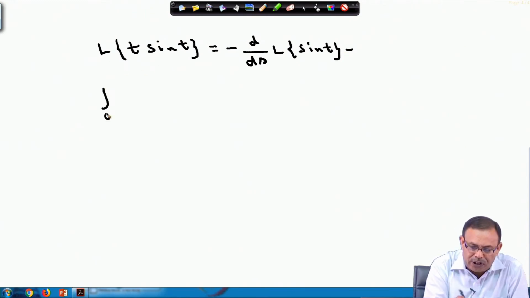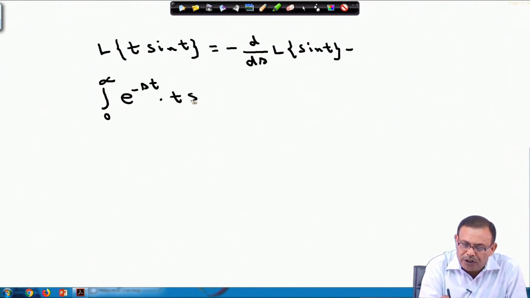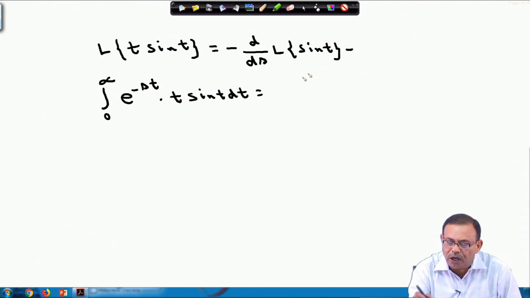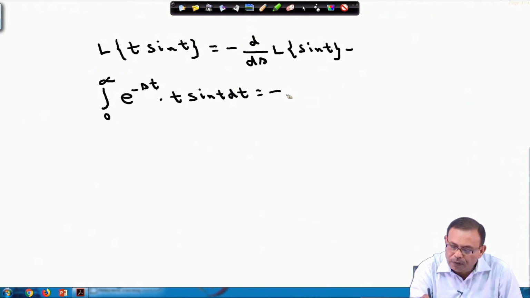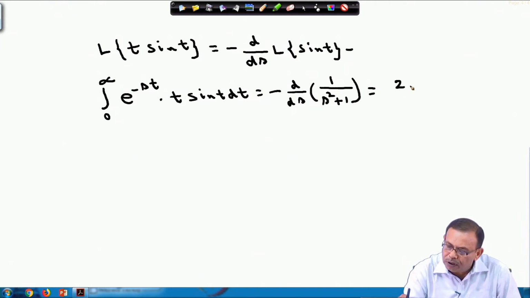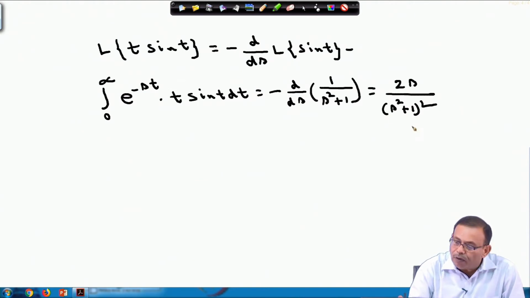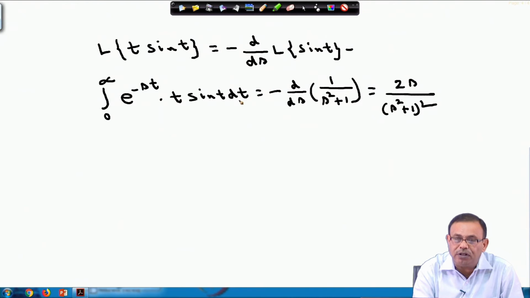The Laplace transform of t sin t is nothing but the integral of e^(-st) t sin t dt, and this equals minus d/ds of the Laplace transform of sin t, which is nothing but 1/(s^2+1). If I evaluate the differentiation, which becomes easy, this will become 2s/(s^2+1)^2. So, I am getting the integral from 0 to infinity of e^(-st) t sin t dt equals 2s/(s^2+1)^2.